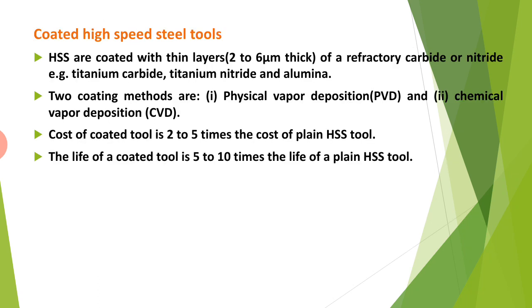Next is coated high speed steel tools. HSS tools are coated with thin layers, 2 to 6 micrometers thick, of a refractory carbide or nitride, for example titanium carbide, titanium nitride, and alumina. Two coating methods are there. First one is physical vapor deposition (PVD) and second one is chemical vapor deposition (CVD). The cost of a coated tool is 2 to 5 times the cost of a plain HSS tool. The life of a coated tool is 5 to 10 times the life of a plain HSS tool.